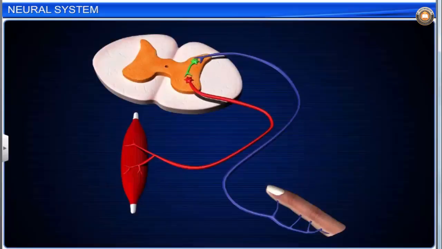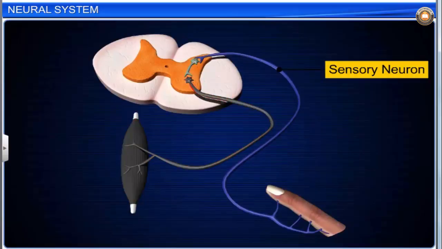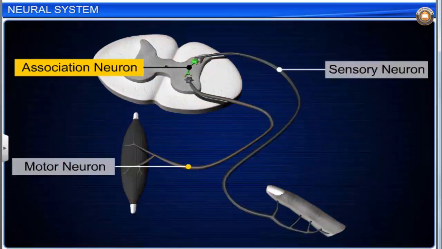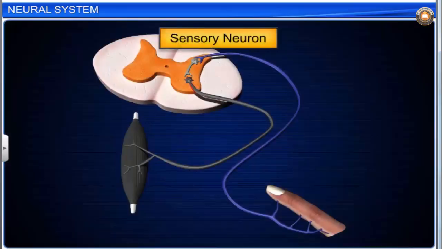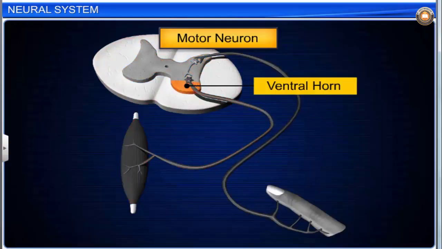On the basis of the functions of neurons, they can be divided into three types: sensory, motor, and association neurons. Sensory or afferent neurons are found in the sense organs. They receive impulses from receptors and direct them towards the central nervous system. Motor or efferent neurons are found in the central nervous system, for example, the ventral horn of the spinal cord.